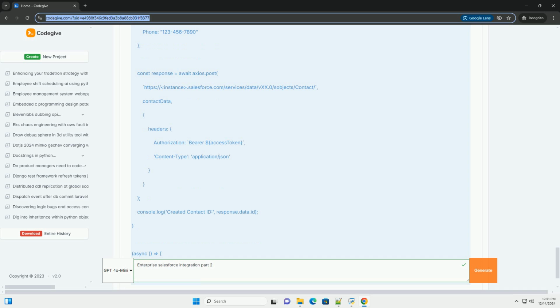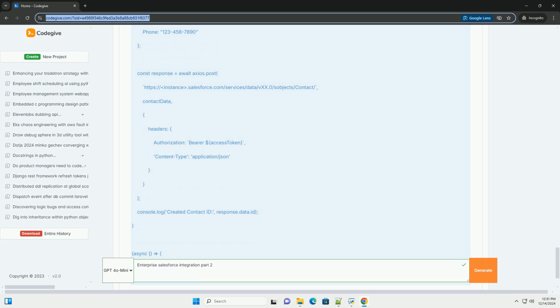const response = await axios.post(`${instanceUrl}/services/oauth2/token`, null, params: grant_type: 'password', client_id: clientId, client_secret: clientSecret, username: username, password: password plus securityToken.